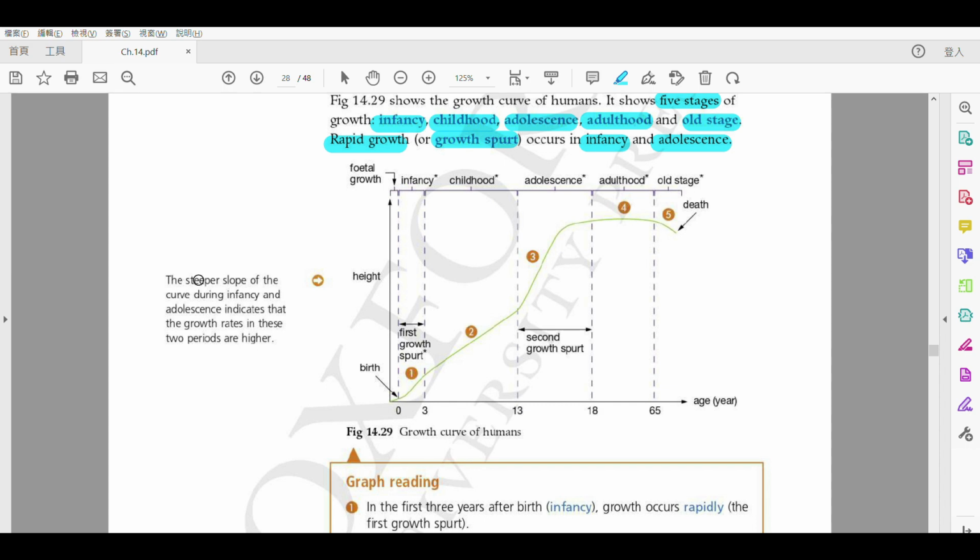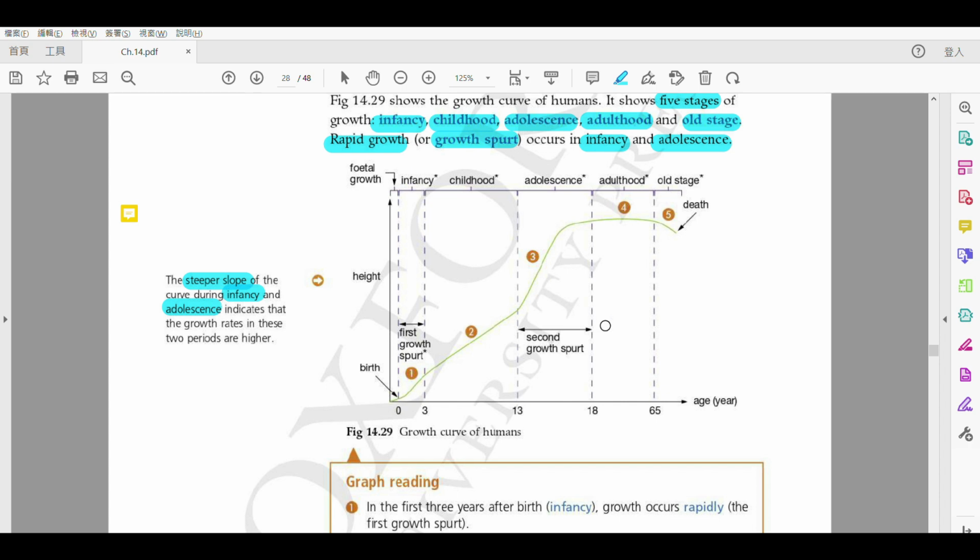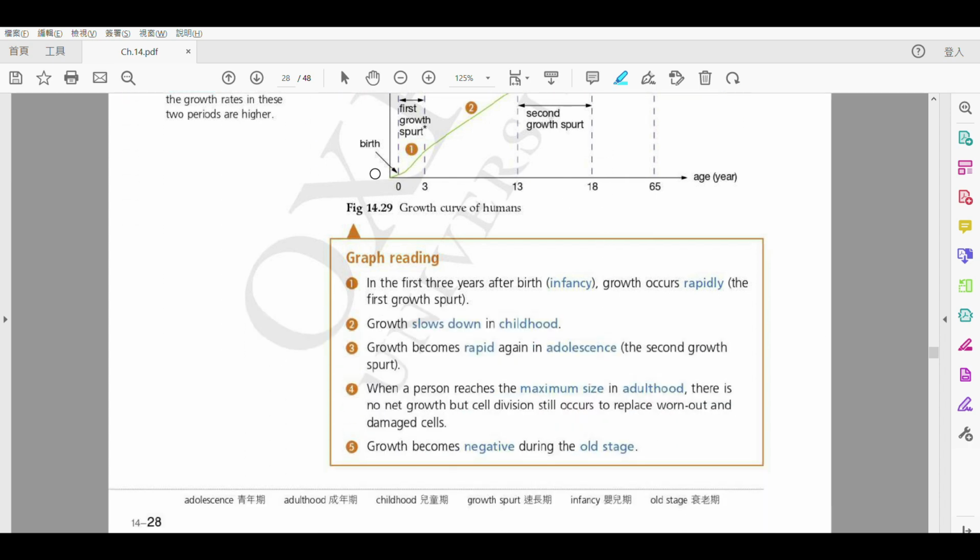So here, we need to describe the curve somehow. So what does it mean if the slope is steeper or if the slope is gentler? Gentle slope. So gentle, I wrote this word earlier on the blackboard. Gentler or steeper slope. We need to use this type of adjectives. All right? So as you can see, where can we find the steeper slope? Of course, during the two rapid growth stages, the infancy and adolescence.